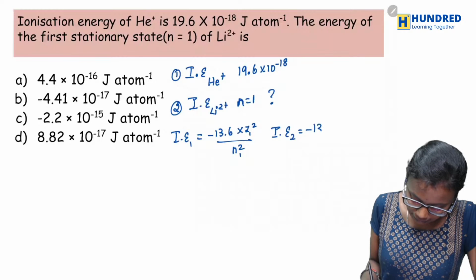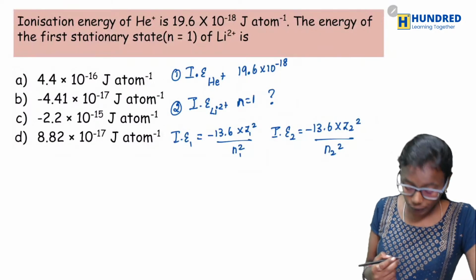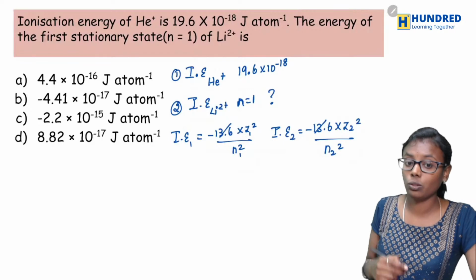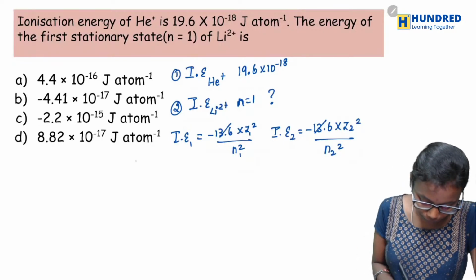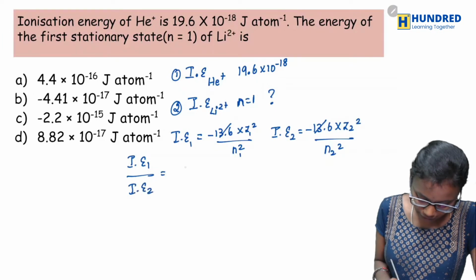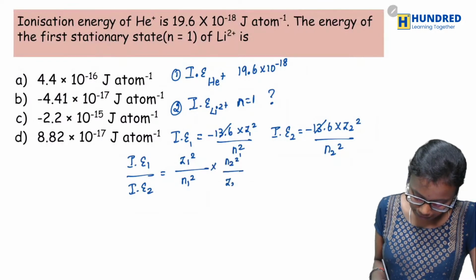It will be minus 13.6 into Z2 square by n2 square. Now divide these two. 13.6 is common, so it will get cancelled. So what will be IE1 by IE2? It should be Z1 square by n1 squared into n2 square by Z2 squared.